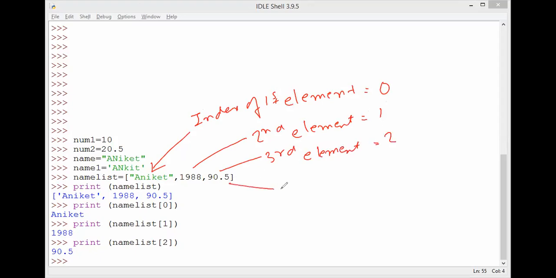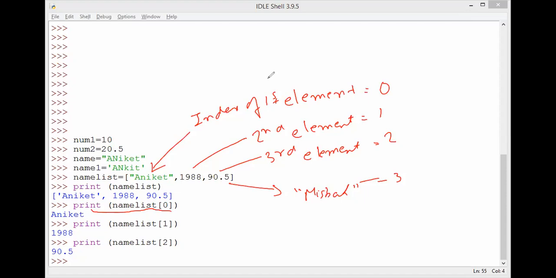If I have one more element over here, then the index value will be 3. I will ask what is the output for this one. I am definitely going to ask this type of question. If you are not clear with the index, then you will not be able to answer it.